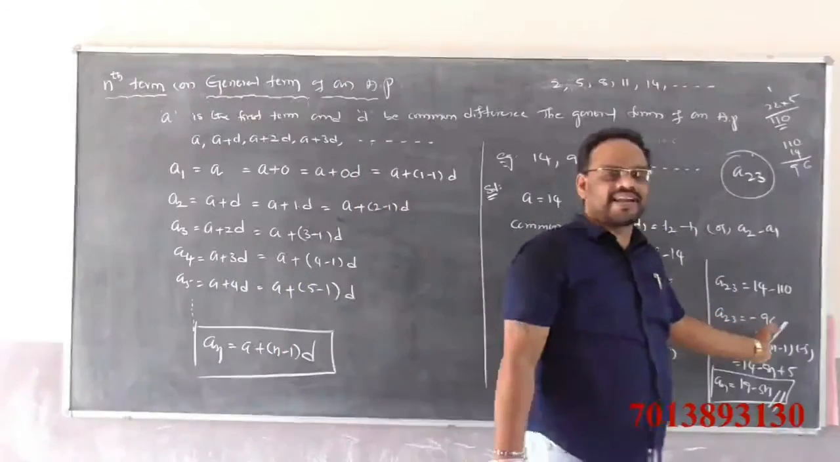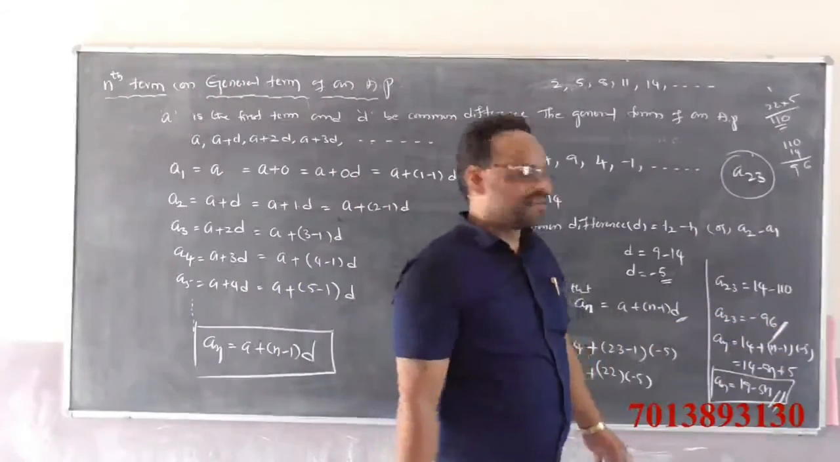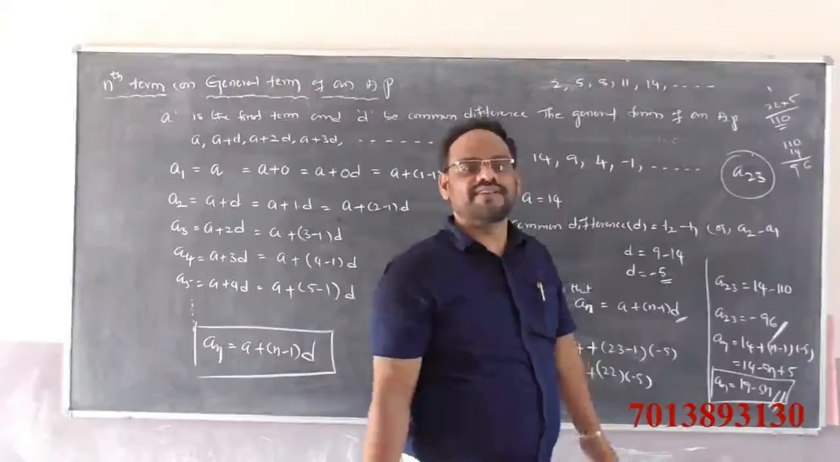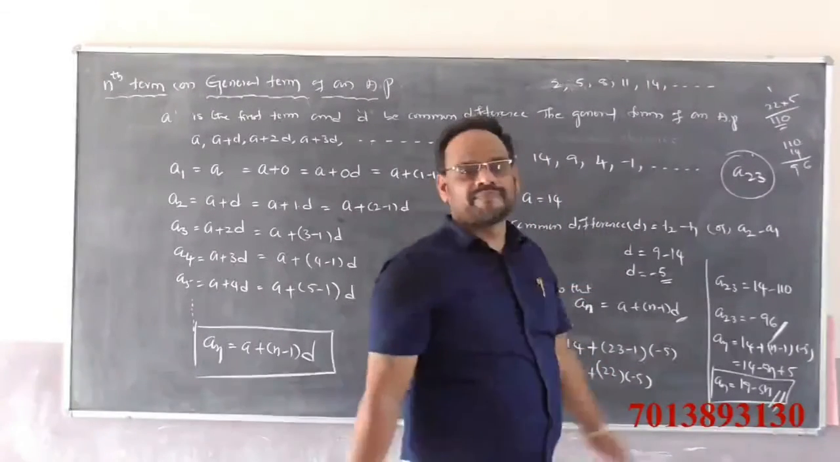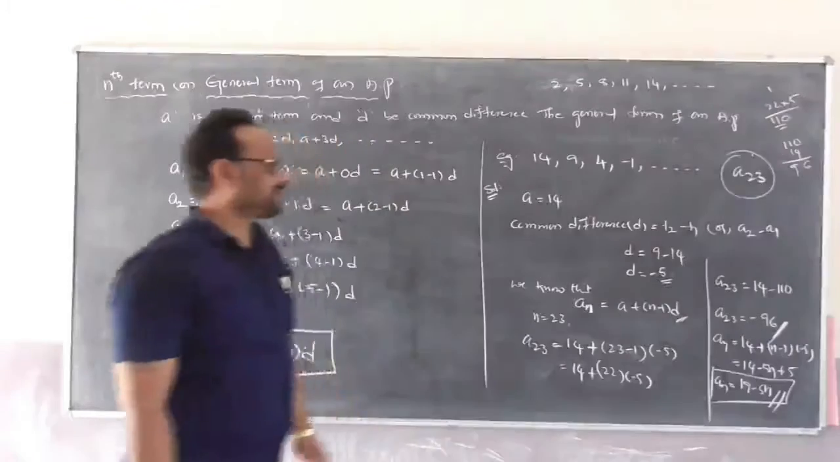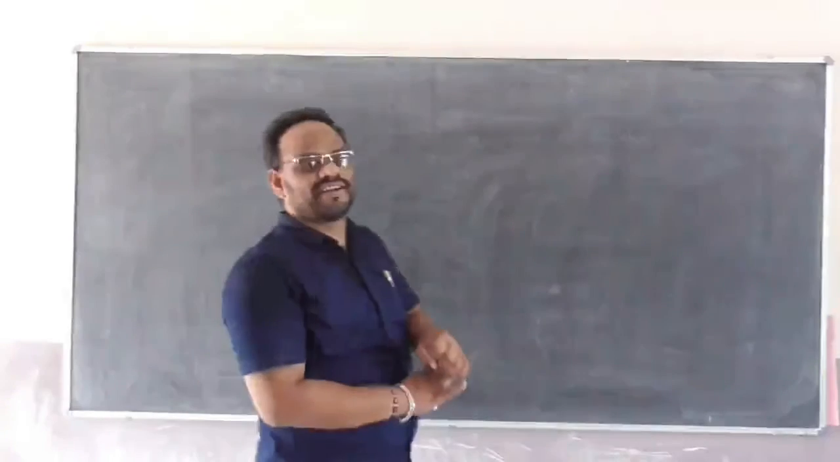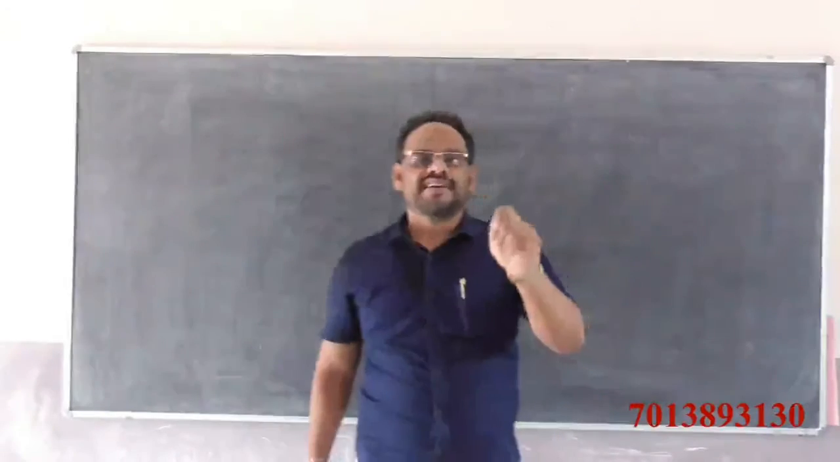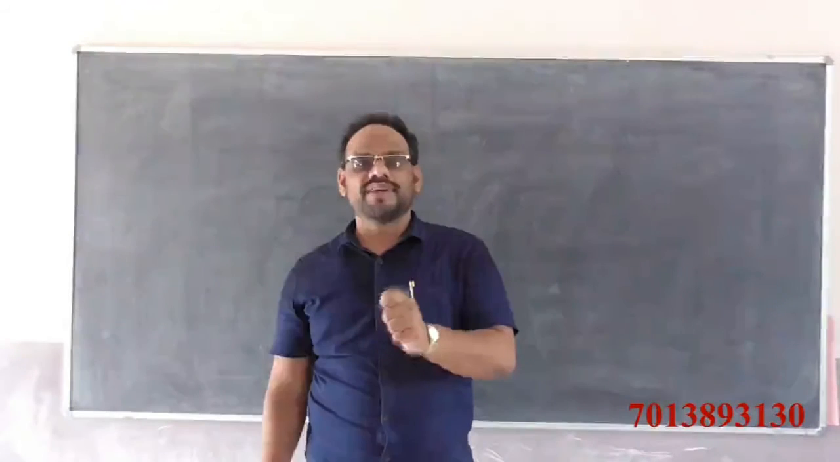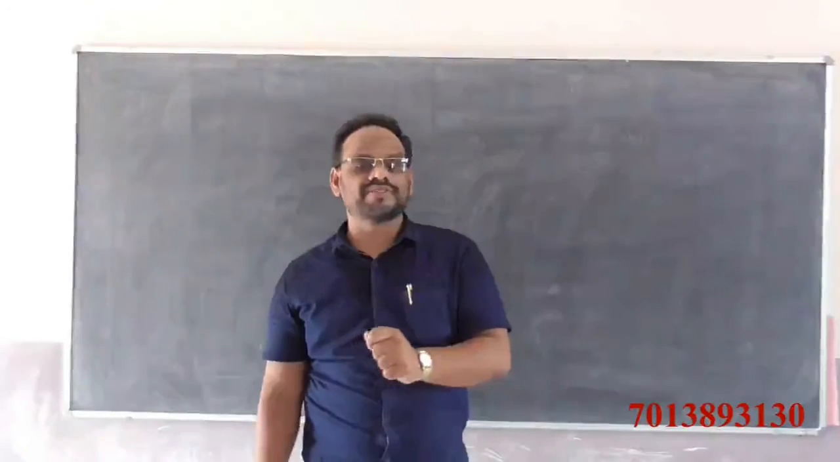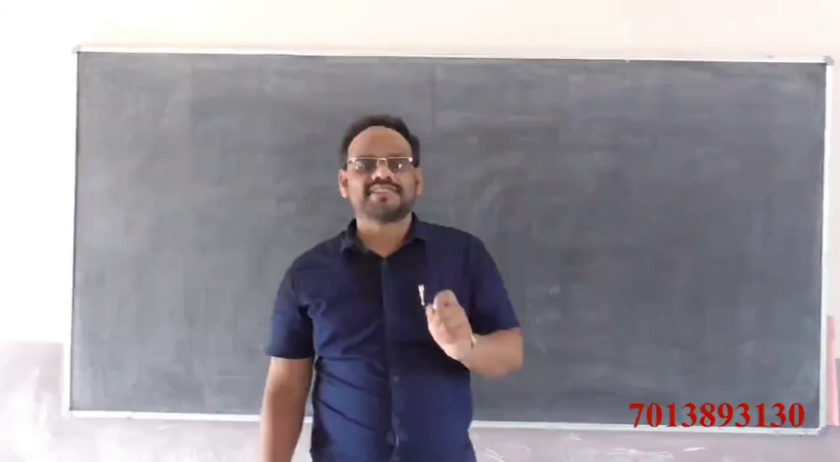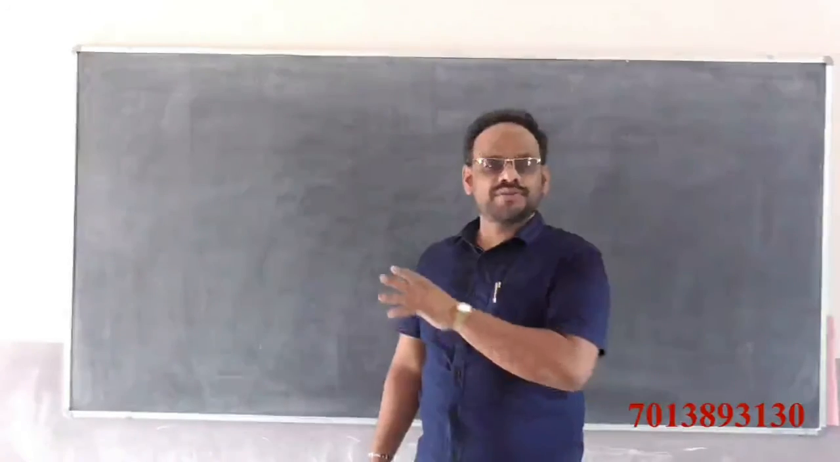The 23rd term is minus 96. What is the nth term? 19 minus 5n is the nth term of the given sequence. Here a is the first term and d is the common difference of the given AP. The nth term is a plus n minus 1 into d.